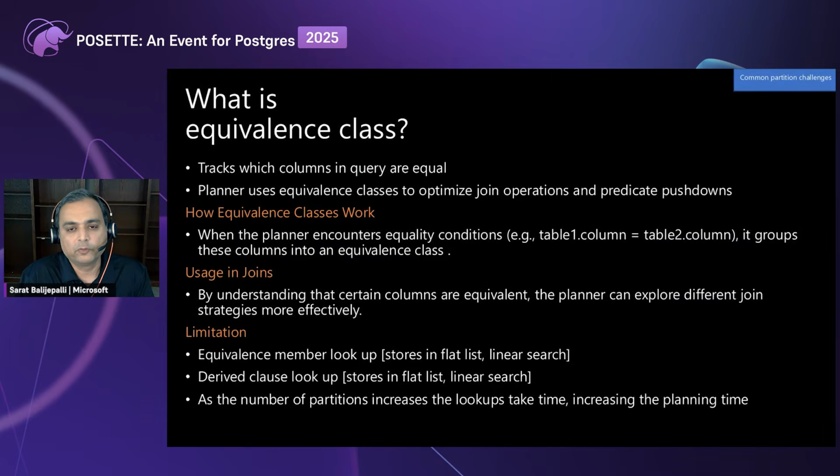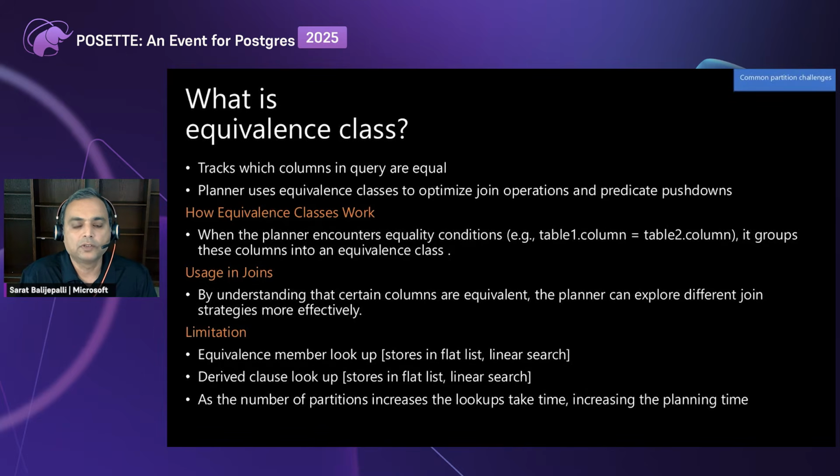Before we context switch, I would like to talk about equivalence class, a concept which is central to the high planning time scenario, because this is what causes one of the shortcomings. I would put it that way. So what is an equivalence class? Basically, in a join condition like these scenarios, where we have table 1 dot column equal to table 2 dot column, these equality conditions are stored in an equivalence class.